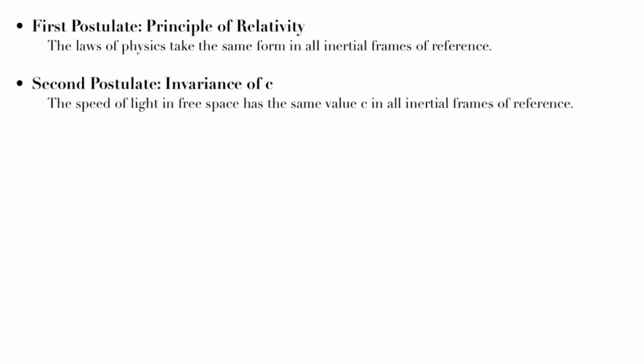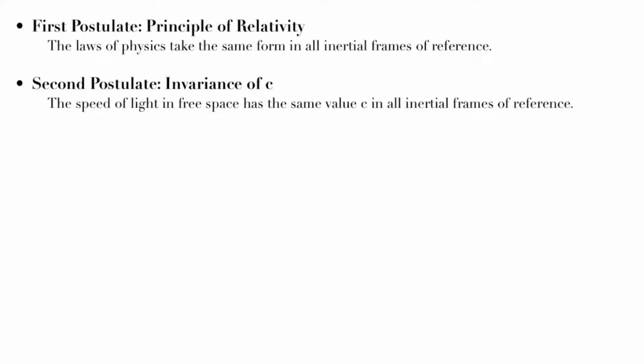In order to go down the rabbit hole of special relativity, we have to use 2 postulates that Einstein formulated in order for this theory to be valid. A postulate is an assumption about some fact that makes a basis for reasoning. The first postulate is the postulate of the principle of relativity. The postulate reads that the laws of physics take the same form in all inertial frames of reference. This means that the laws of physics are the same in all frames of reference.